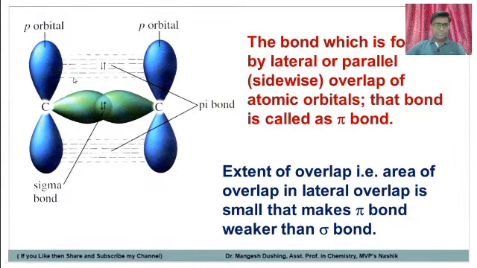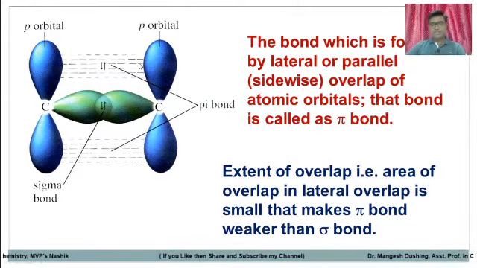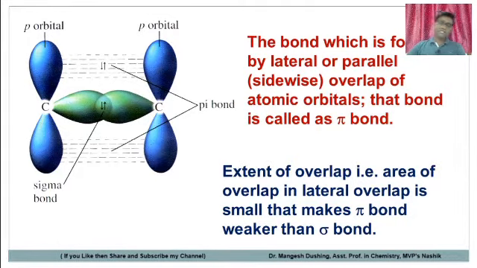So here the extent of overlap is less. See here, this is the extent of overlap, the area of overlap. Here the area of overlap is less. You cannot see the overlap in this diagram, but they consider that an overlap is there. So the extent of overlap in lateral overlap is small. That makes pi bond weaker than sigma bond. Friends, remember, pi bond is weaker than sigma bond.